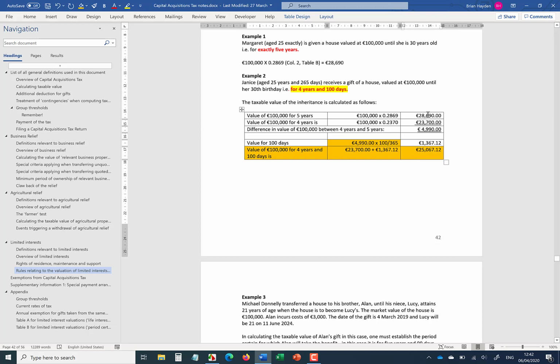You go 1 year more than the total being granted. So that was 4 years and 100 days, so you go to 5 years and you get a number. Go to 4 years exactly, get a number, take the difference, and take whatever fraction of that year, so 100 days out of 365, and add that to the 4-year value, 23,700.